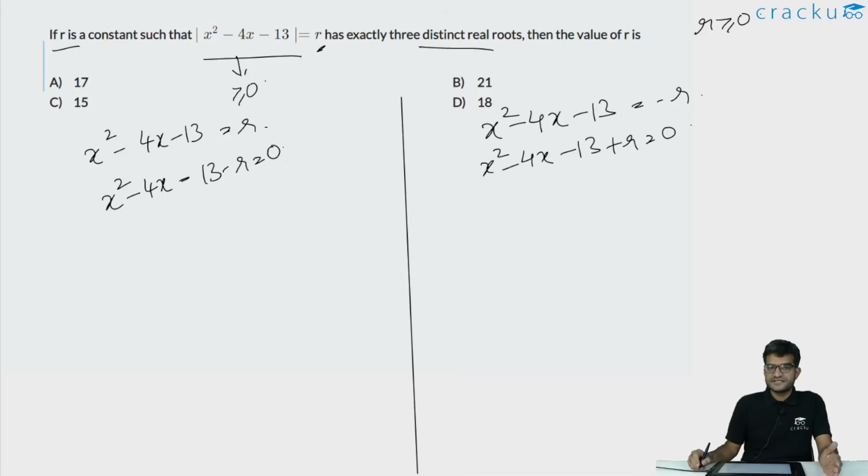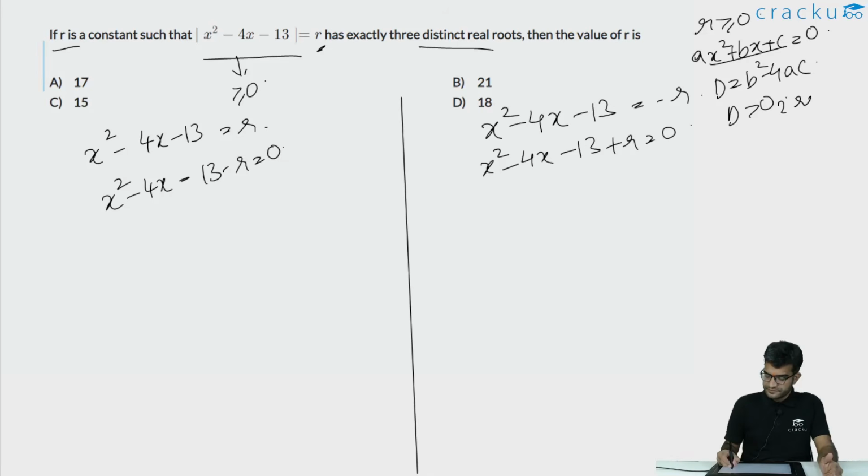Every quadratic equation has a discriminant. If you are assuming that the quadratic equation is of the form ax square plus bx plus c is equal to 0, the value of the discriminant d is equal to b square minus 4ac. And if this d is greater than 0, the given quadratic equation will have 2 real roots. If the value of the discriminant d is equal to 0, it will have 1 distinct real root. And if the value of this discriminant d is less than 0, it would imply that there are no real roots. Let us calculate the discriminant for both of these quadratic equations.